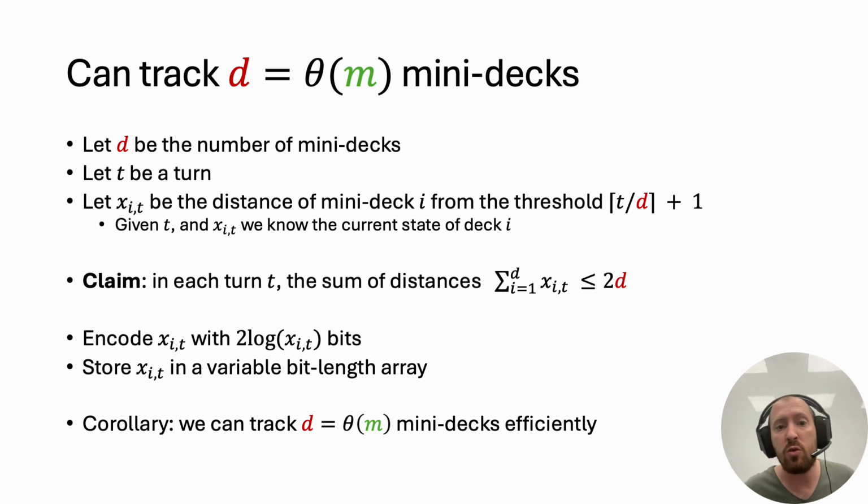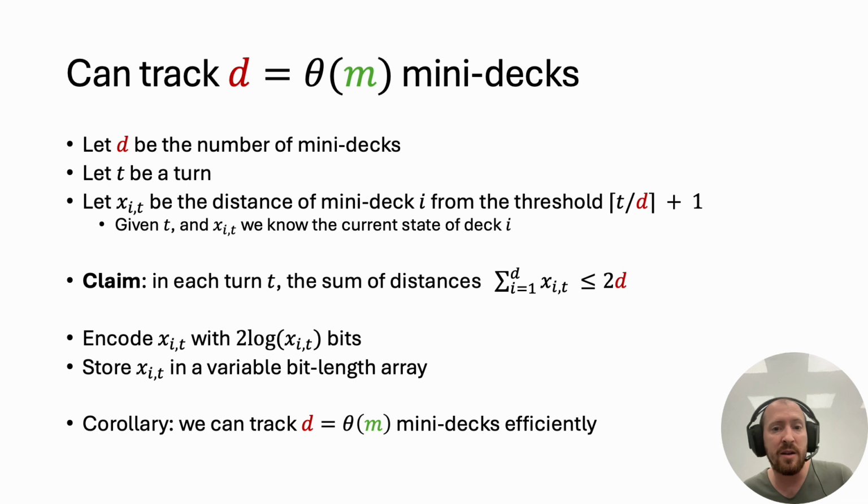In each turn, we draw a card from some mini-deck, making it one card closer to the threshold, so the sum decreases by 1 in each turn. Now, after drawing D cards, the threshold grows by 1, so all mini-decks are getting one step farther from the threshold, so the sum of distances increases by D. So every turn the sum of distances decreases by 1, and every D turns it increases by D. So overall, the total sum of distances is always between D and 2D.